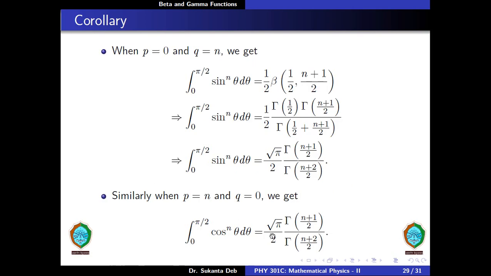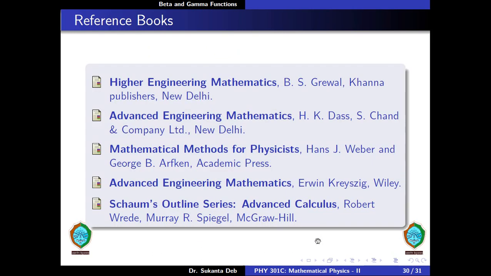Similarly when we put p is equal to n and q is equal to 0 in this integral, then we find that the integration from 0 to pi by 2 cos to the power n theta d theta is equal to square root of pi by 2 into gamma of n plus 1 by 2 divided by gamma of n plus 2 by 2. Thank you.